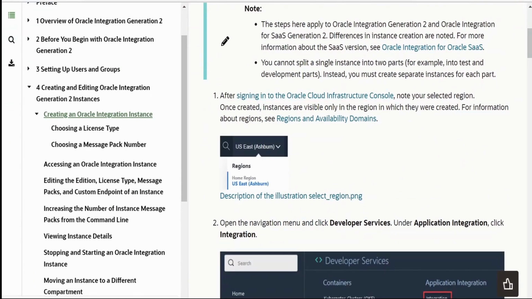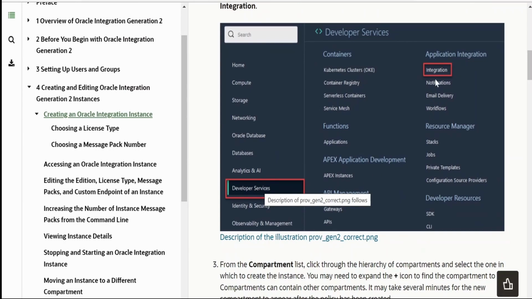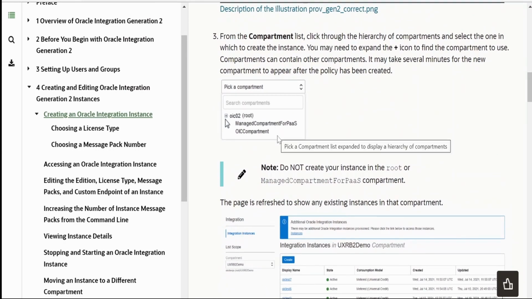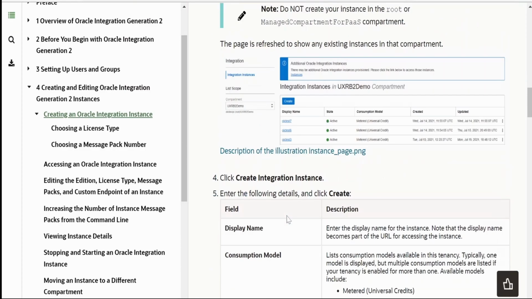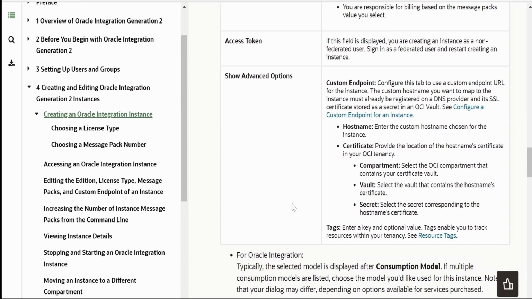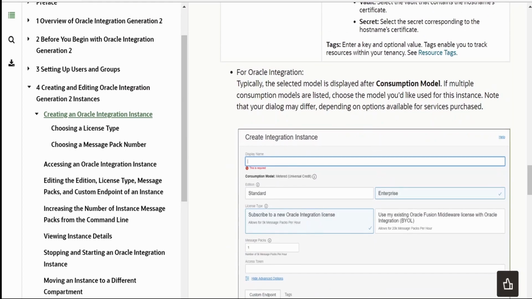We need to sign into our Oracle Cloud Infrastructure Console. This we have already seen in our previous chapter. Then we have to go to navigation. Under developer services, we need to go for integrations. Then we need to select the appropriate compartment. Then we have to click on create instance, and there is tabular data provided over here. Based on the requirement, we need to select. Now, let me switch over to the OCI console.